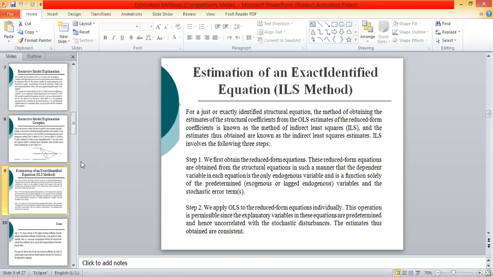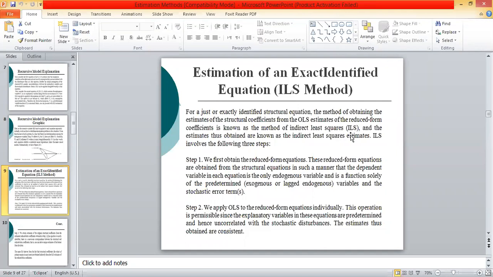For a just or exactly identified structural equation, the method of obtaining the estimates of the structural coefficients from the OLS estimates of the reduced form coefficients is known as the method of indirect least squares.